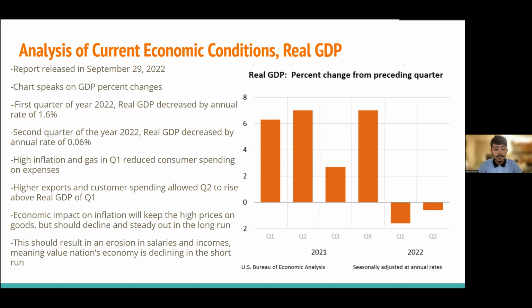High inflation in gas in quarter one reduced customer spending on expenses, and higher exports and customer spending allowed quarter two to rise above the real GDP of quarter one. The economic impact of inflation will keep the high prices on goods, but should decline and steady out in the long run. This should result in an erosion in salaries and incomes, meaning the value of the nation's economy is declining in the short run.